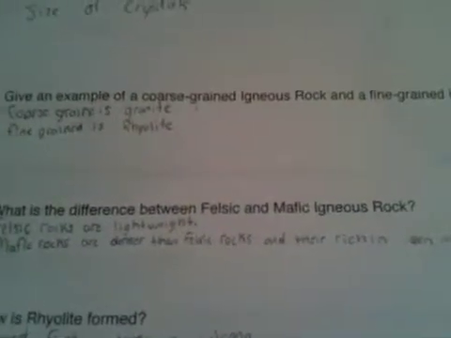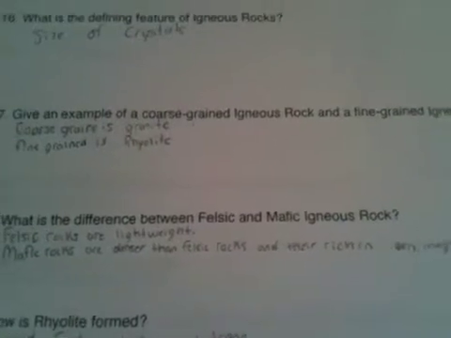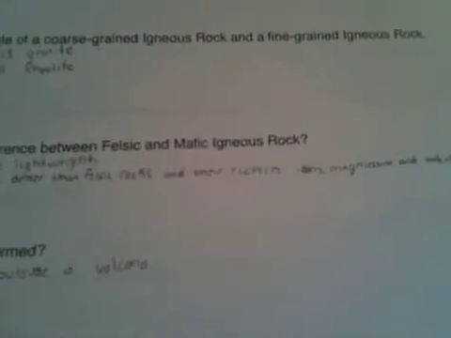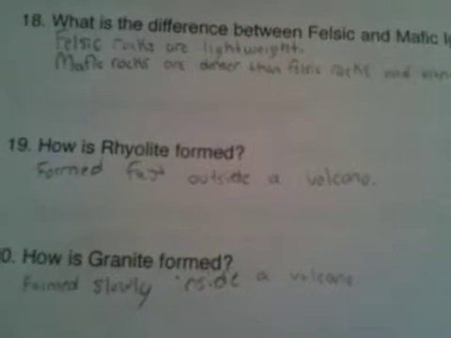What is the difference between felsic and mafic igneous rock? Felsic rocks are lightweight, mafic rocks are denser than felsic rocks, and they're rich in iron, magnesium, and calcium. How was rhyolite formed? Formed fast outside a volcano. How is granite formed? Formed slowly inside the volcano.